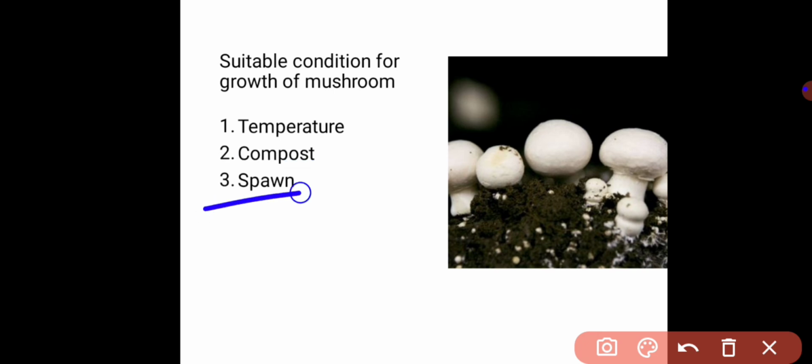So the third one is the spawn. Why is the spawn important? First of all, spawns are the mushroom seeds. The mushroom seeds are called spawn. You have provided the proper temperature, and you have provided the compost, natural or synthetic. After that you are going to add the spawn. This spawn acts as an inoculum when the compost mixture is prepared. After this we are going to add the spawn.